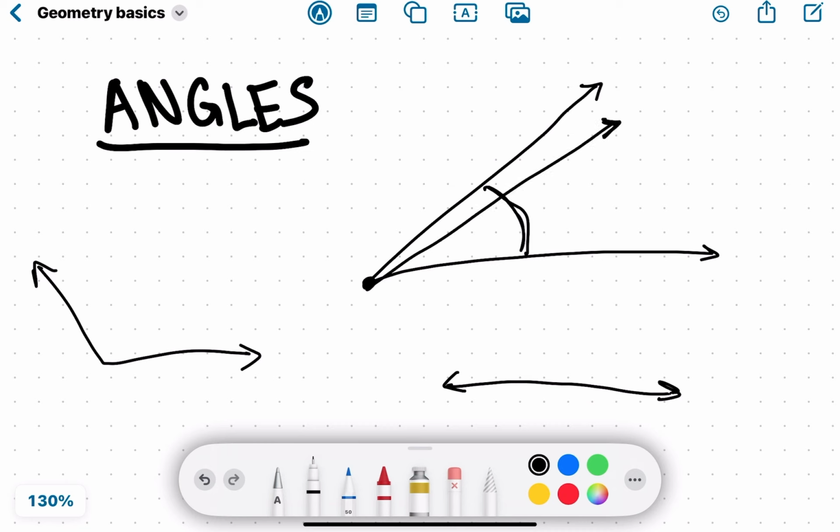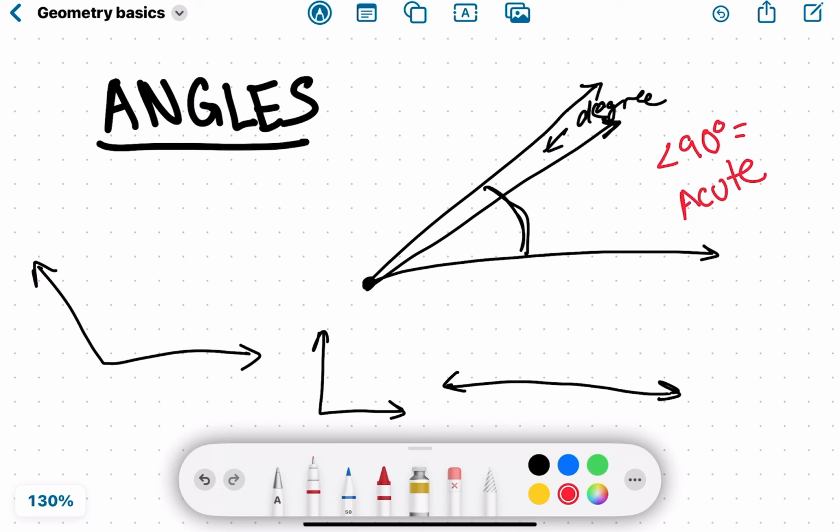Moving it by 1 unit, that's a degree. A degree is a unit of measurement that we use for angles. For example, we have angles with a certain degree measure. So, when we have an angle that has a measure of 0 to less than 90 degrees, that's basically when an angle has a measure less than 90 degrees, that is acute. That is an acute angle. Way to remember it, small, cute. It's a very cute angle because it's so small.